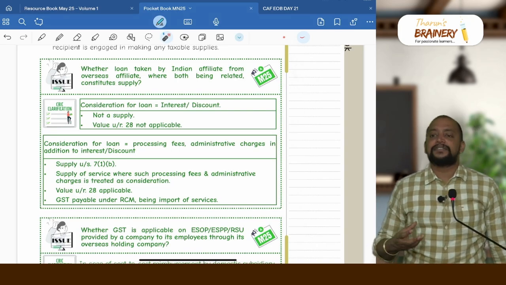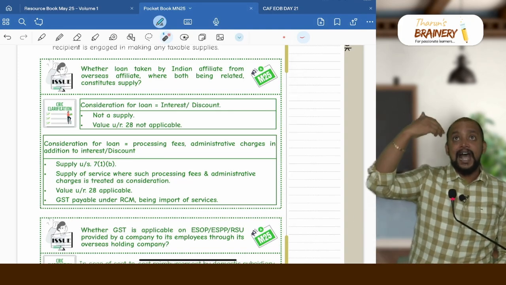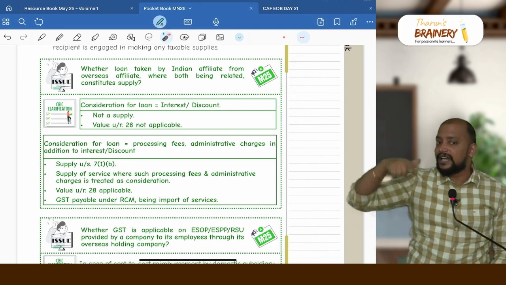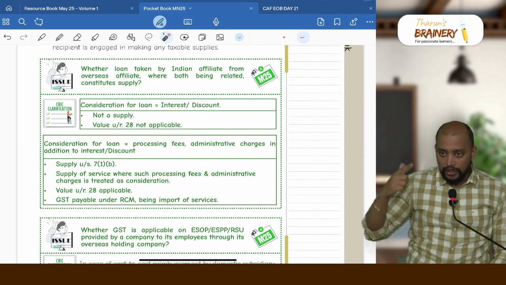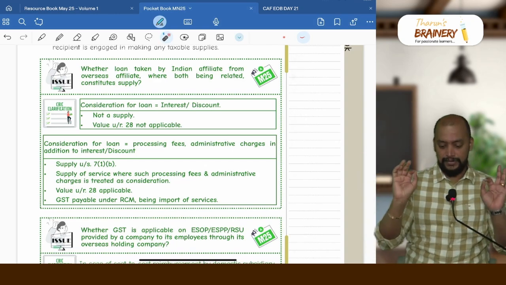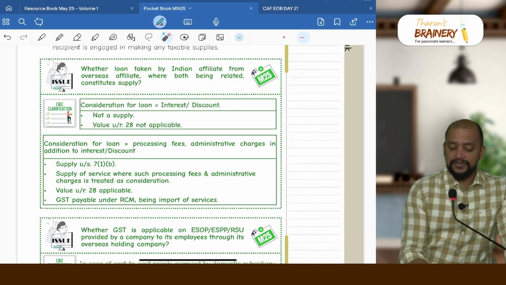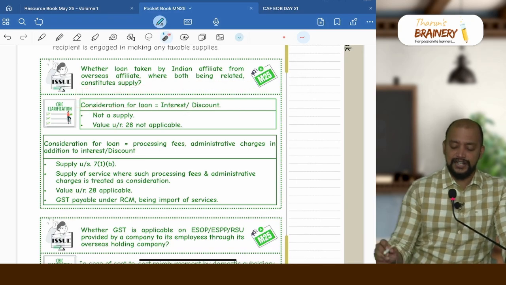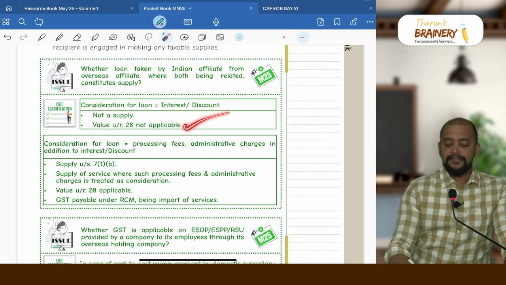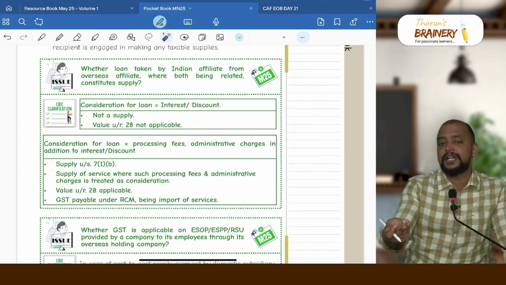Due to that reason, they have created a circular which says that if there is a foreign company outside India and its Indian affiliate is in India, both are related, and a loan is taken, what is the consideration they paid? Only interest or discount. So whether a loan taken by an Indian affiliate from an overseas affiliate, where both being related, constitutes supply. If the consideration for the loan is only interest or discount, it is not a supply, and value under rule 28 will not be applicable. Even though it is a related party transaction, first it should become supply, no.